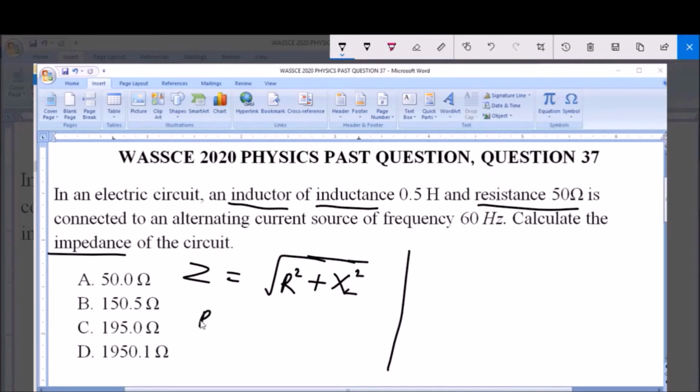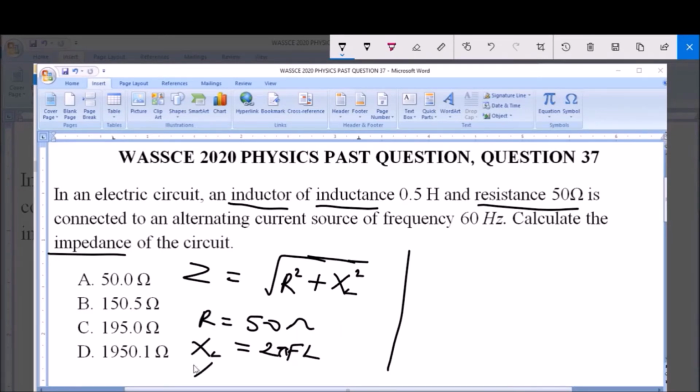Now we have R equal to 50 ohms. Then XL, the inductive reactance, is not known, and inductive reactance XL is equal to 2 pi FL. Now this L here is the inductance, F here is the frequency.